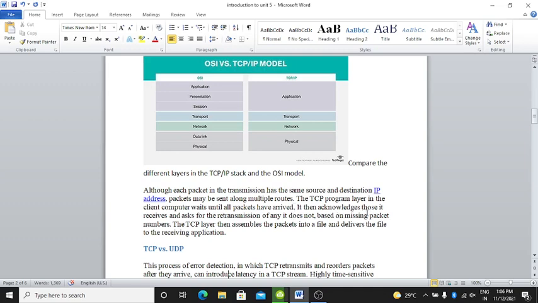It then acknowledges those it receives and asks for the transmission of any it does not. Based on missing packet numbers, the TCP layer then assembles the packets into a file and delivers the file to the receiving application. Clear? Here we got the concept of what actually happened.